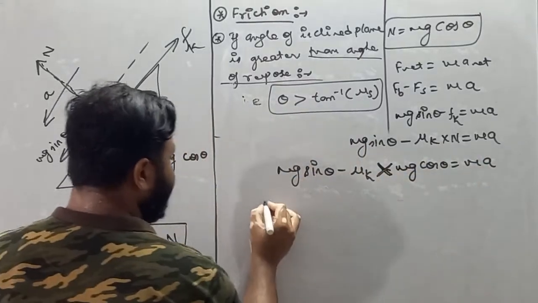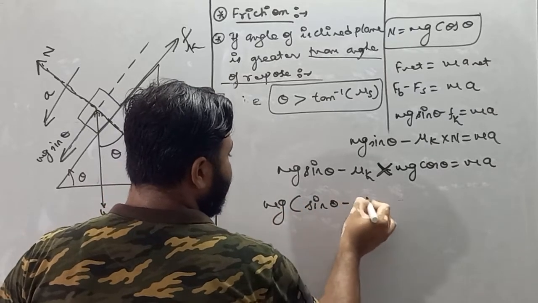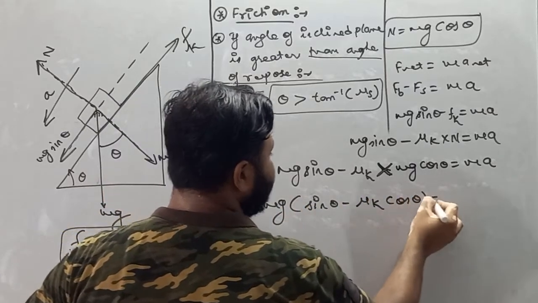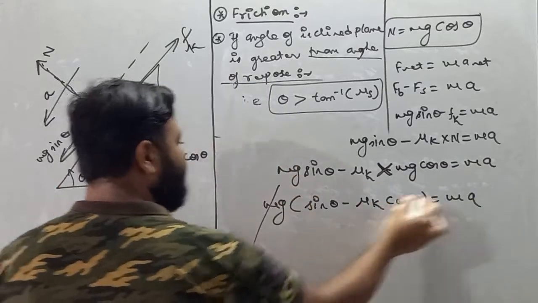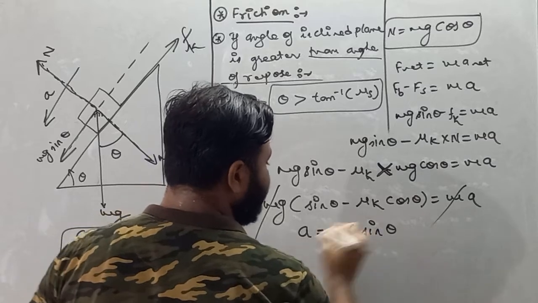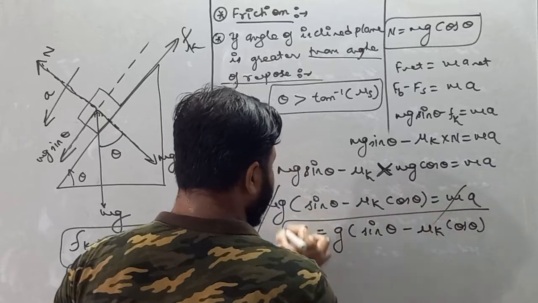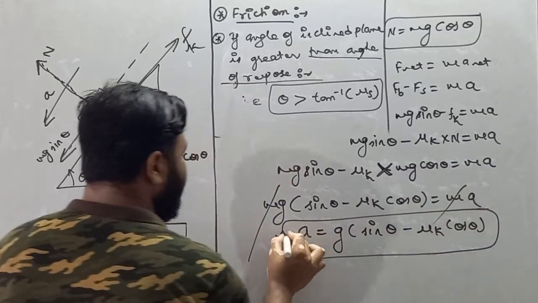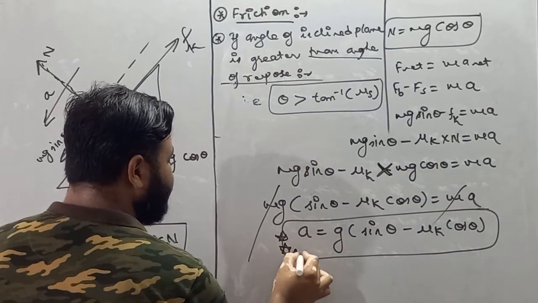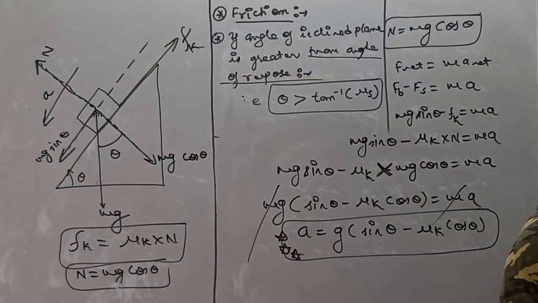Now if I take m and g common, we'll get g sin theta minus mu k cos theta is equal to a, as m gets cancelled. So the acceleration of the block is g sin theta minus mu k cos theta. This is the value of acceleration, dear student, if the inclined plane angle is greater than the angle of repose. I hope you all understand this thing.